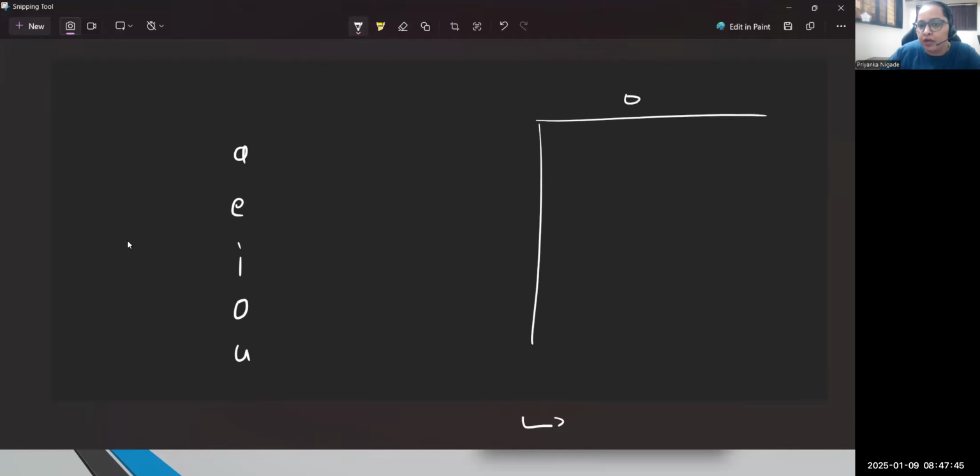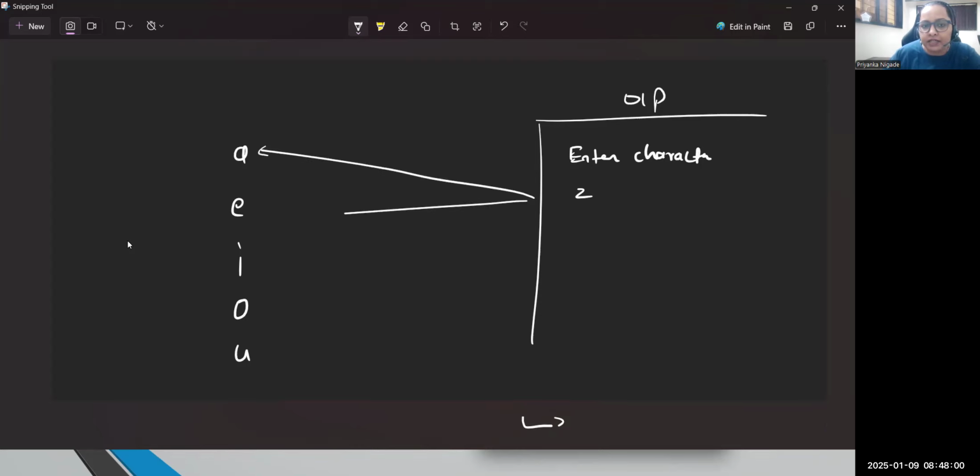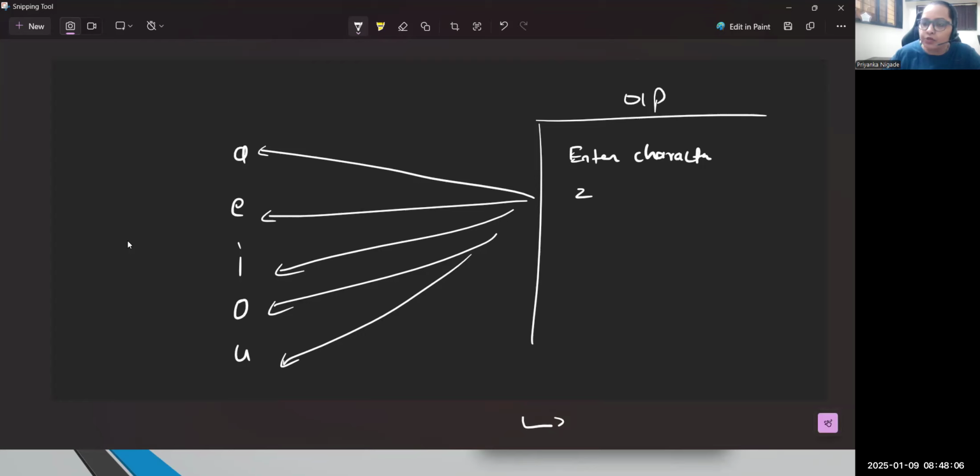Whatever input I read, I will ask the user to enter a character, and the user will enter that character. Suppose the user has entered Z. At that moment, we need to compare whether Z matches A, E, I, O, or U. If it matches, then absolutely that is a vowel. Z is not matching, so you should get a result: the character entered is not a vowel. It's a very simple logic. Similarly, you can validate three numbers, again multiple conditions, and write a ladder if statement.